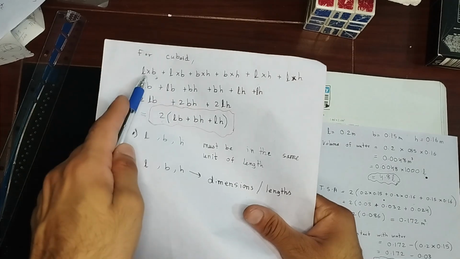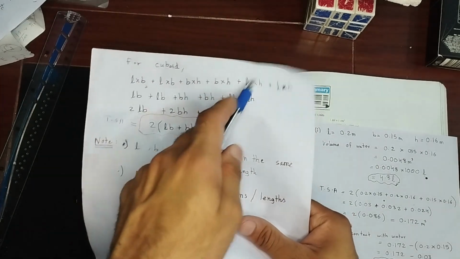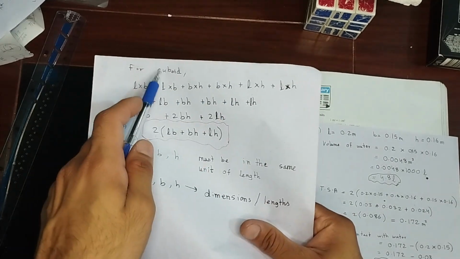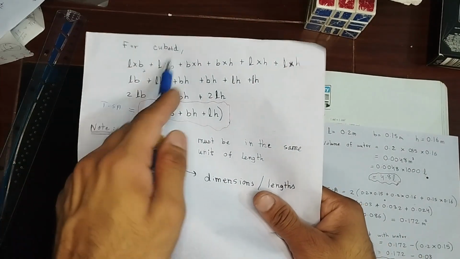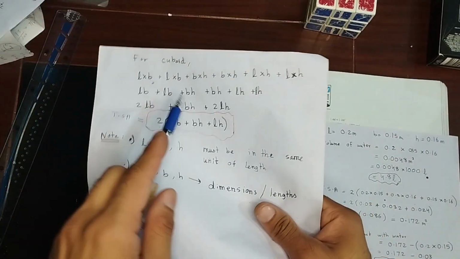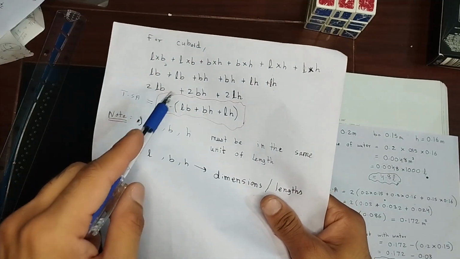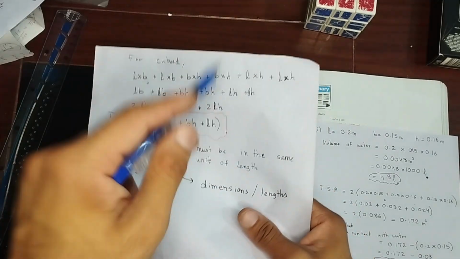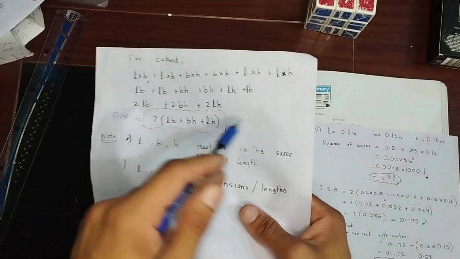Total surface area is made from 1, 2, 3, 4, 5, 6 faces. We're talking about a cuboid. It's a cuboid, right? It's a rectangular tank. So we're going to discuss this formula. We have 1, 2, 3, 4, 5, 6 faces. But our tank, in this question, only has 5 faces. What are we going to do? We're going to use this formula exactly as it is. And then after the calculation is done, we're going to subtract one face area.